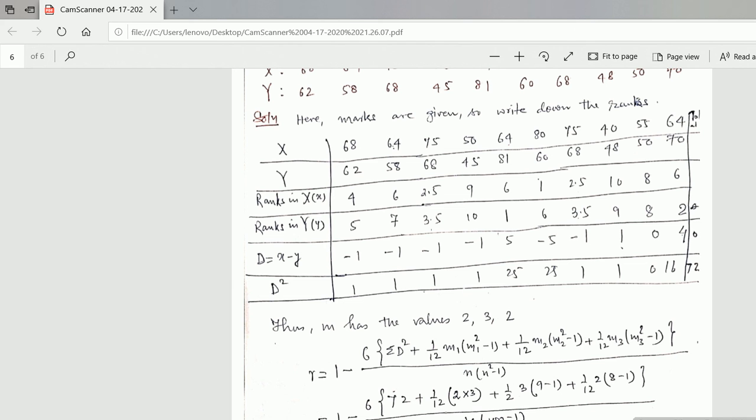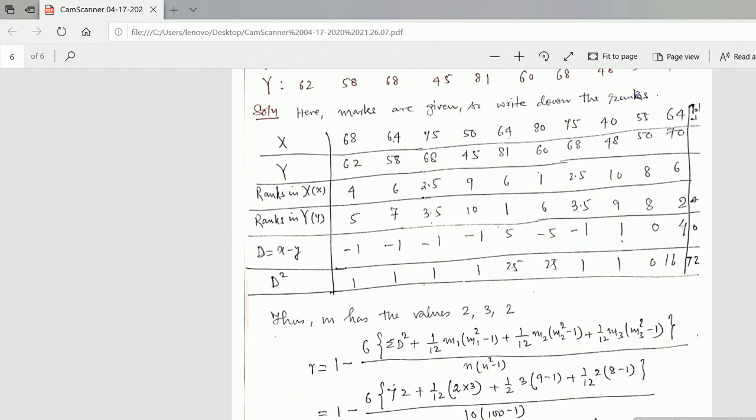X minus y: that means 4 minus 5 is minus 1, 6 minus 7 is minus 1, 2.5 minus 3.5 is minus 1, 9 minus 10 is minus 1, 6 minus 1 is 5, 1 minus 6 is minus 5, and so on. If you find the total of D, you will get 0 here. D square, make the square of these D's. Minus 1 whole square is 1, minus 1 whole square is 1, 5 square is 25, minus 5 square is 25. Now you find the summation of D square.